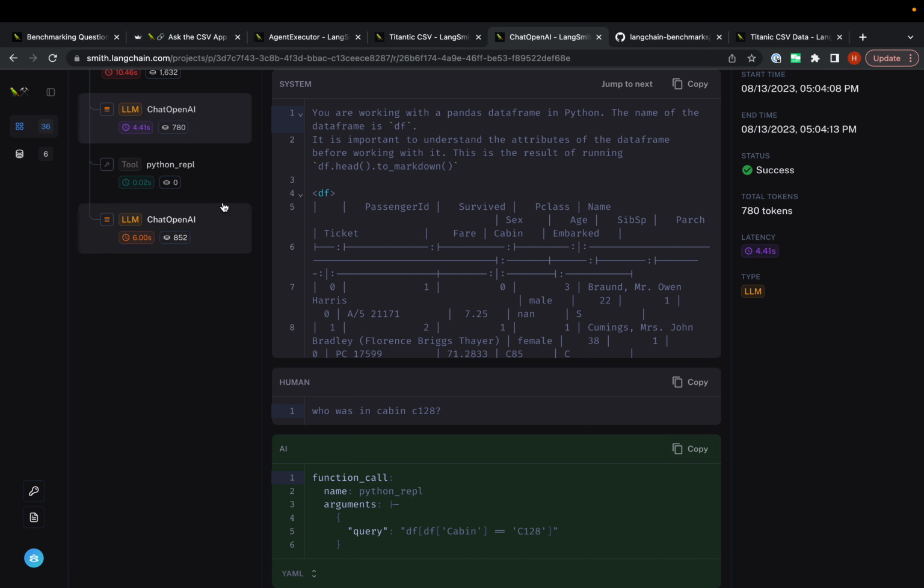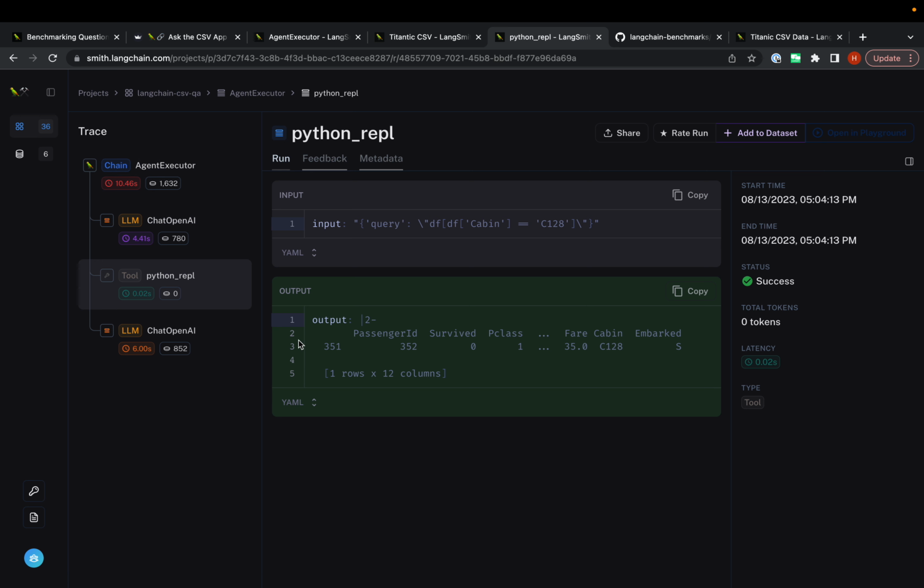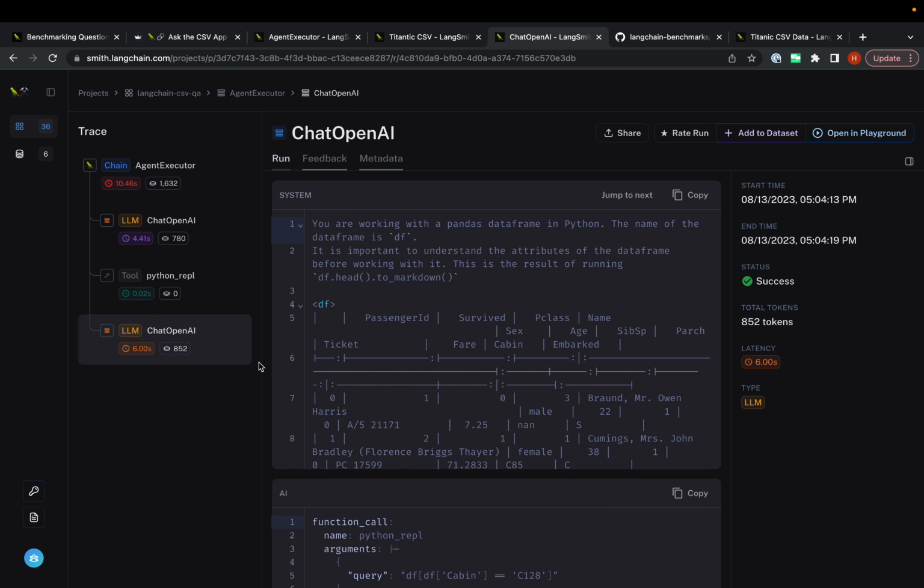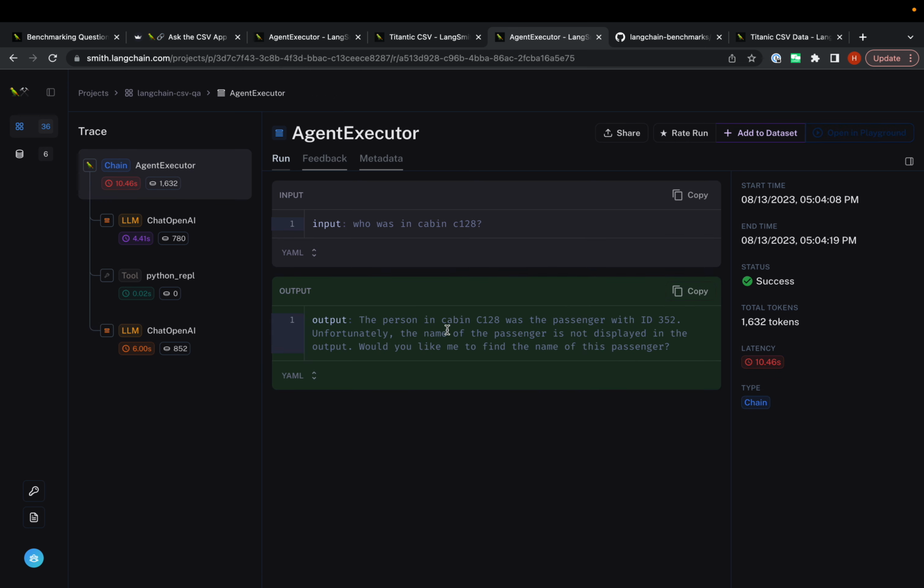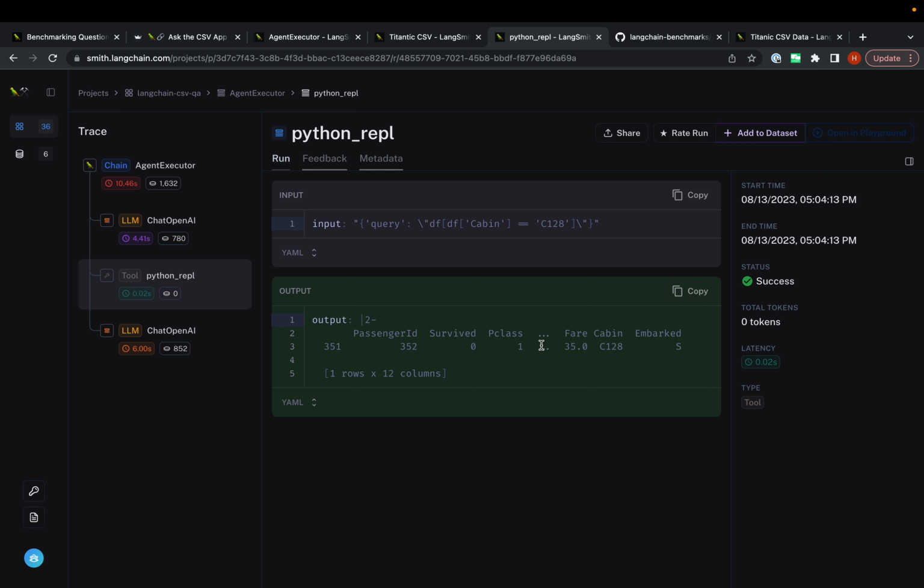This looks pretty reasonable, but when we look at the output of the Python REPL, we can see that it's actually cut off a little bit in the middle. And so then when we go to answer, let's zoom back out here, the name of the passenger isn't displayed because that's one of the columns that's cut out.